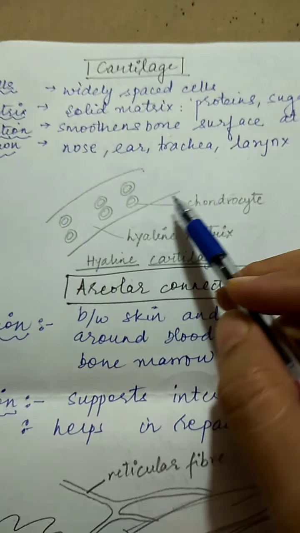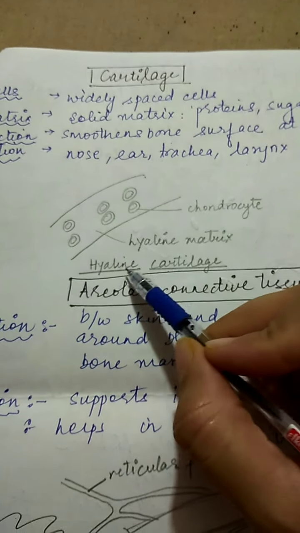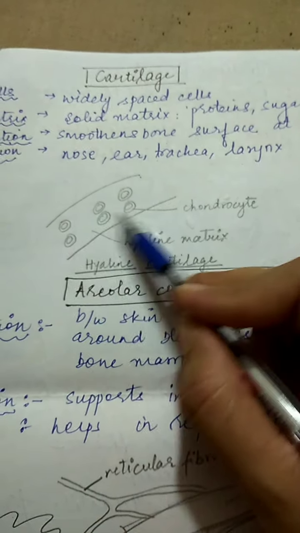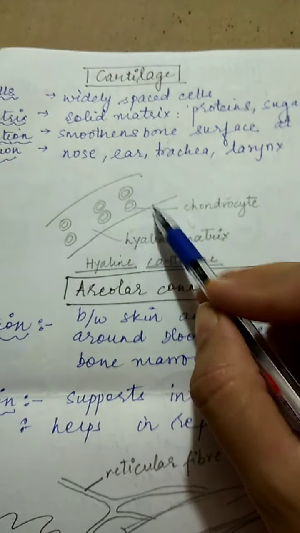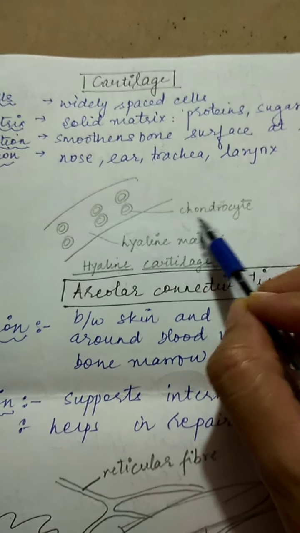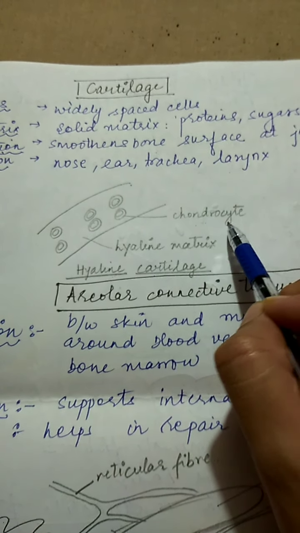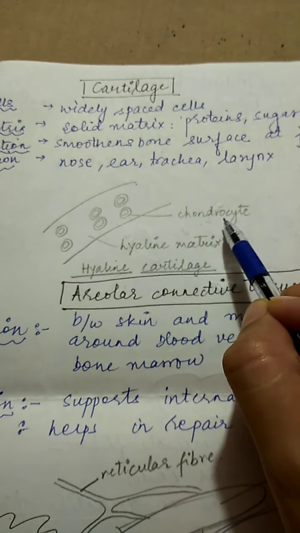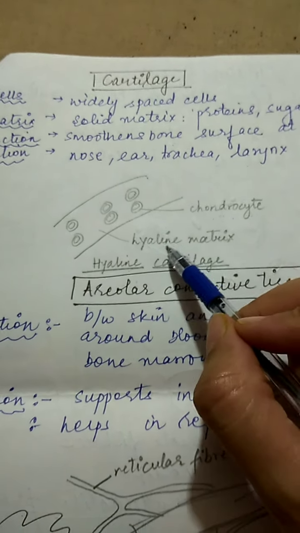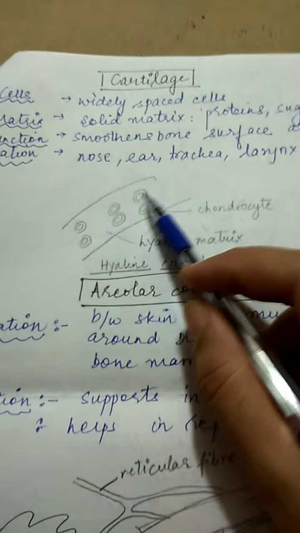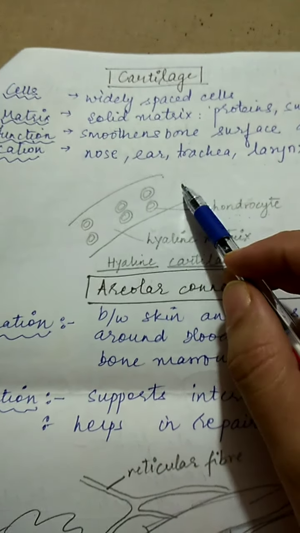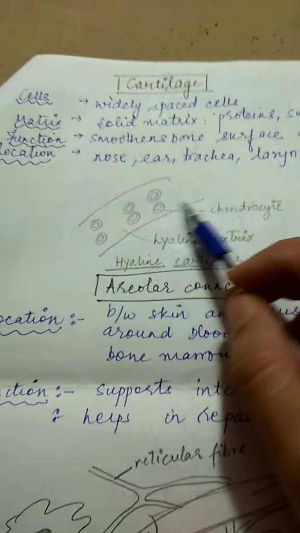So here one diagram of hyaline cartilage is shown. Hyaline means that it is colorless, only cells are present in it, and those cells are called chondrocytes. Chondro means cartilage, cyte means cell. So cell of cartilage, present in cartilage. And hyaline, this transparent matrix which it has, means very few fibers or absent. Fibers are absent over here.